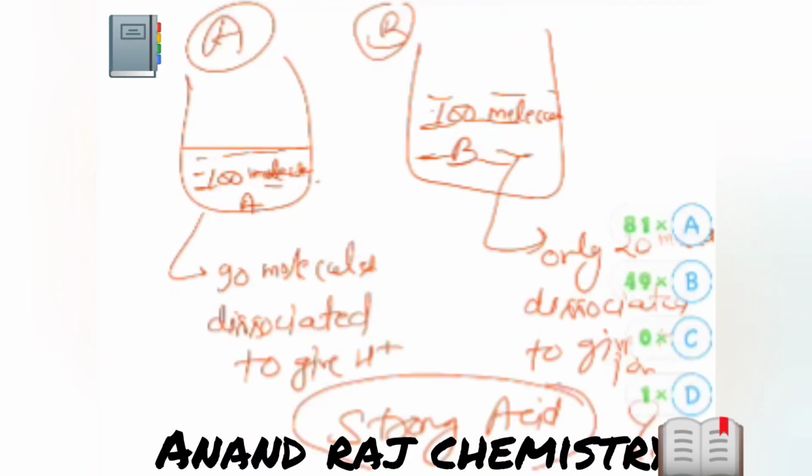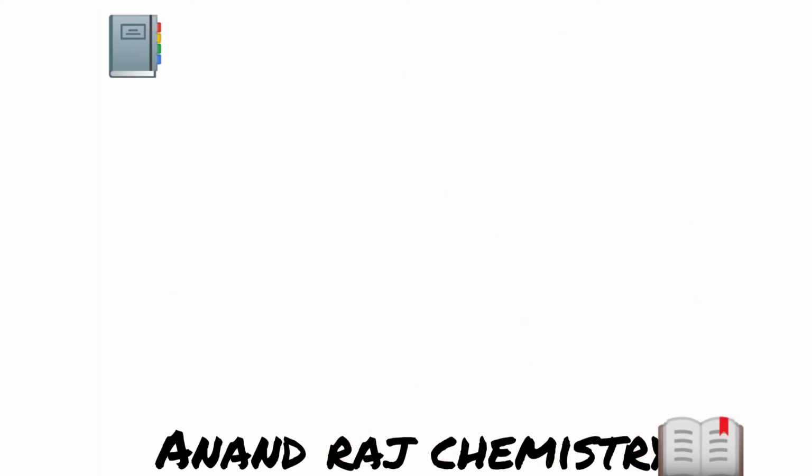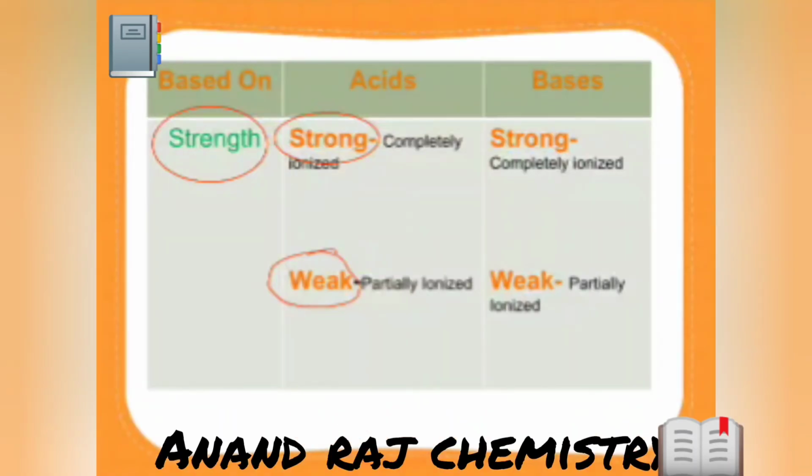Okay, out of 100, 90 molecules dissociated. It's just like in 250 students class, 240 students are answering. Okay, so definitely the class will be good. All intelligent people are there. Okay, now definitely, yeah, option A is the correct answer because more number of H plus ions is present in the medium. So can you tell, based on this part, the difference between strong and weak acid?